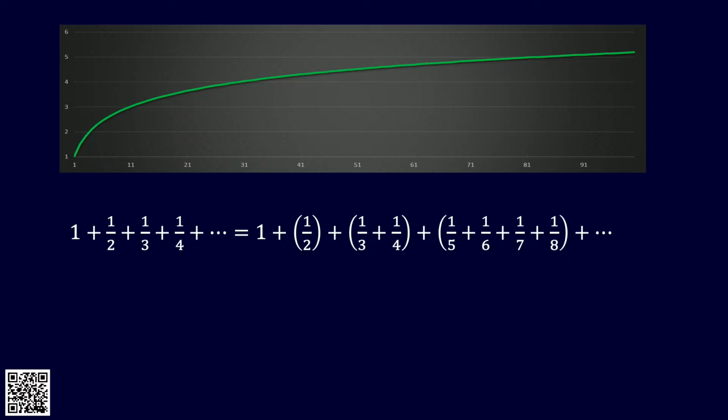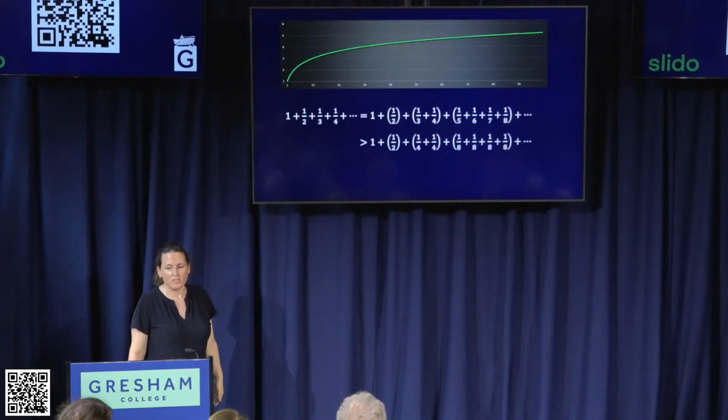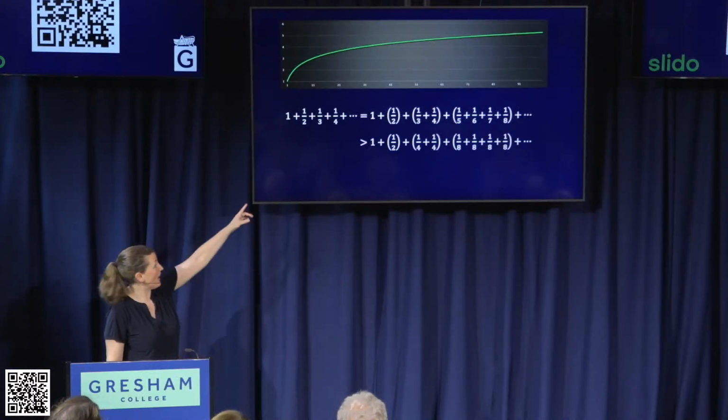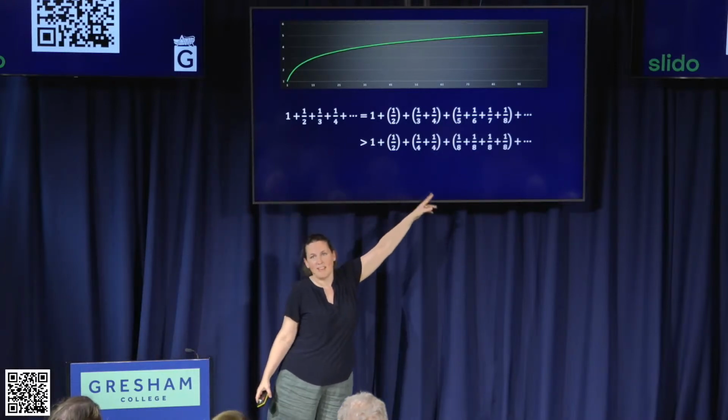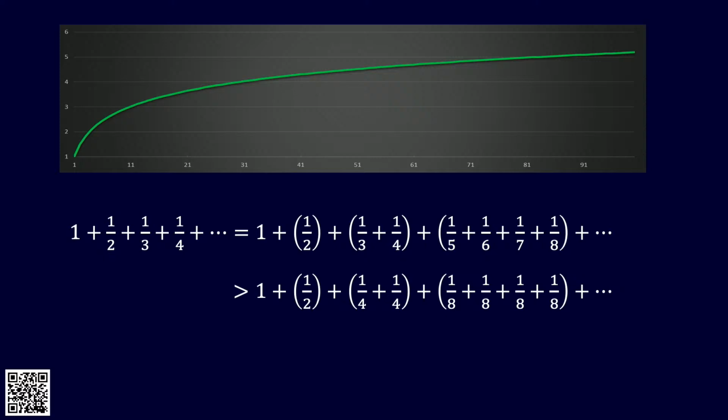And the reason we're doing this is because inside each bracket, everything before the last term is strictly greater than that. So 1/3 is bigger than a quarter. 1/5, 1/6, 1/7, those are all bigger than 1/8. So whatever this sum is, it's bigger than what I've just written here, where we've replaced a third with a quarter. We've replaced everything in that bracket by 1/8, and so on.